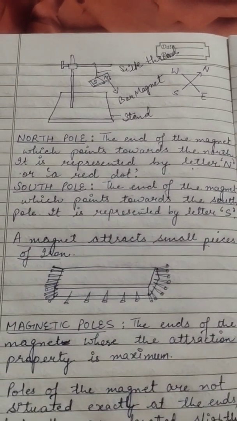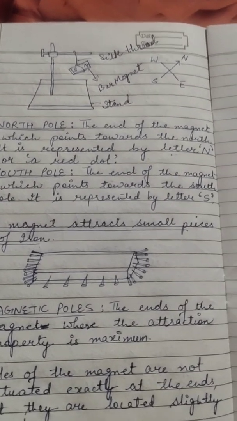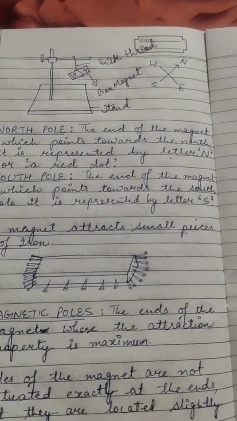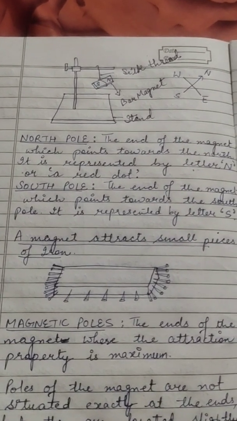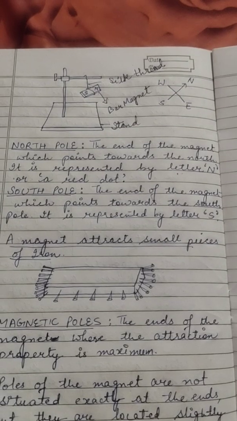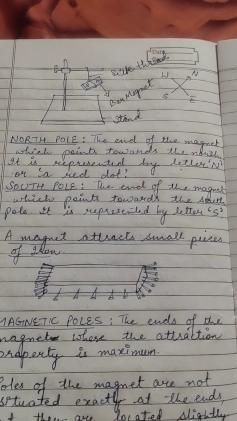Then next is the definition of north pole and south pole. The end of the magnet which points towards the north is called the north pole, and it is generally represented by the letter N or a red dot.